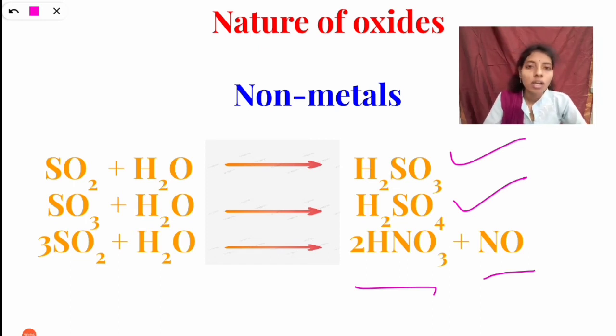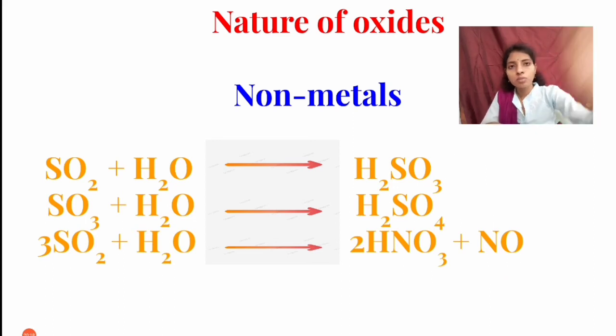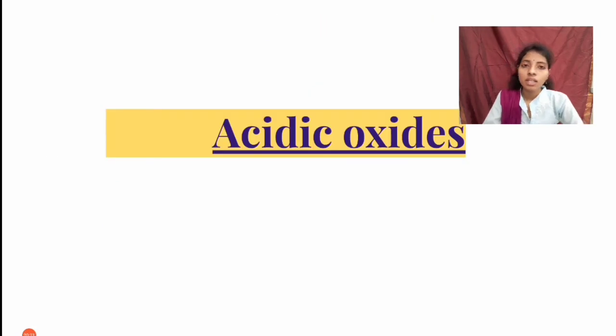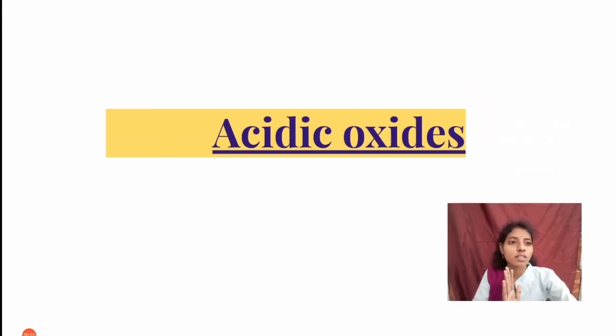Here it forms the corresponding acids, while for metals they formed corresponding hydroxides. From these two observations, we can say that the nature of oxides of non-metals is acidic oxides.